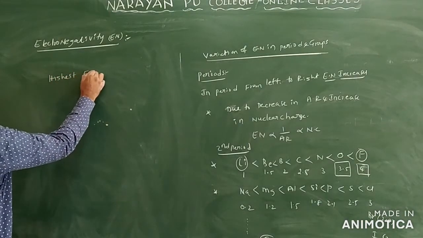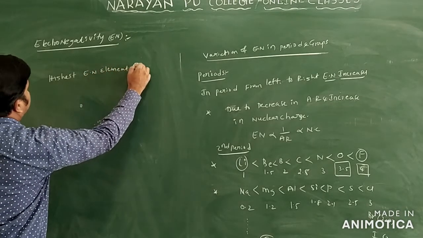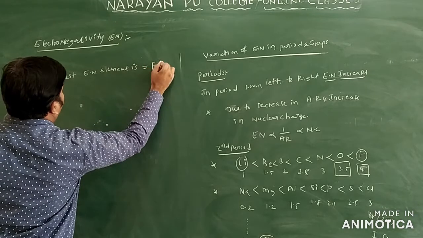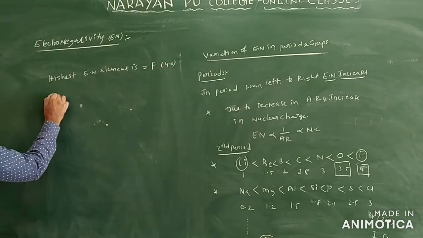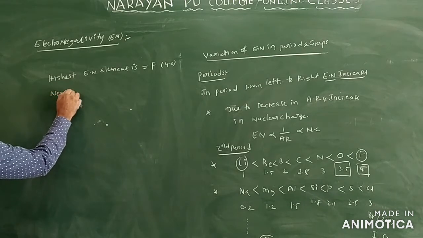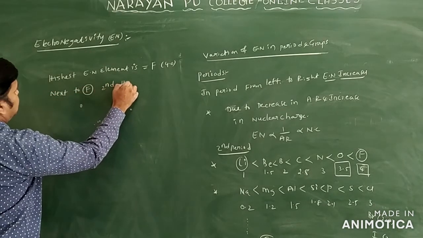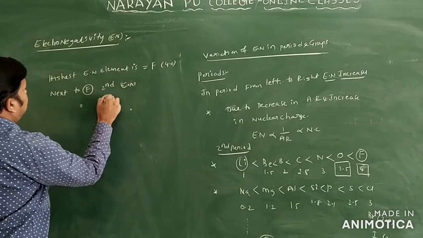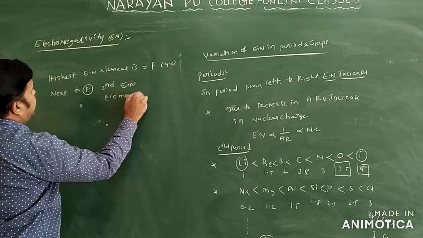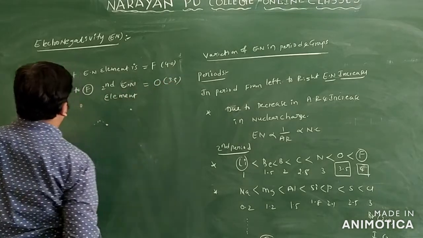Highest electronegative element is fluorine, its value 4.0. Next to fluorine, the second electronegative element is oxygen, its value 3.5.